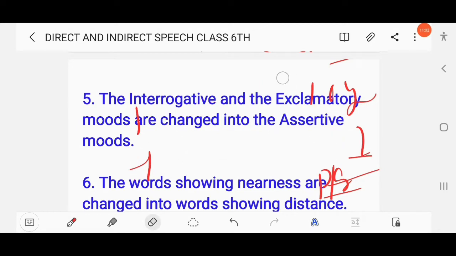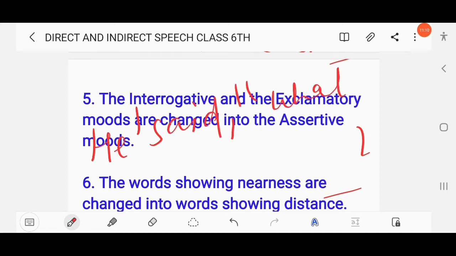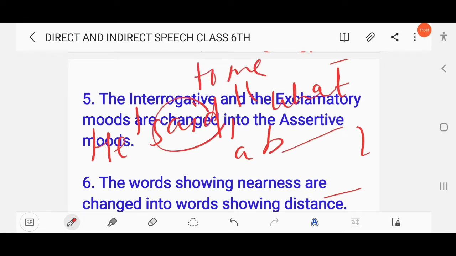Similarly, in an exclamatory sentence, the same rule will be followed. Suppose we take an example. He said to me, what a clever boy you are. You have to write, he exclaimed that I was a clever boy. Right? He exclaimed that I was a clever boy. So don't write he exclaimed that what a clever boy I was. This will be wrong. So you have to use an assertive sentence if the question is given in an exclamatory or interrogative sentence. Okay, just follow these rules.